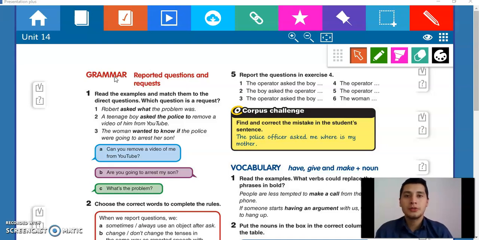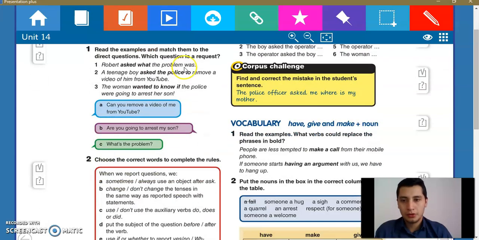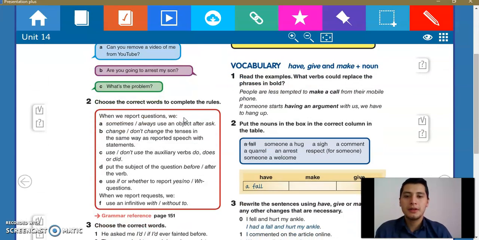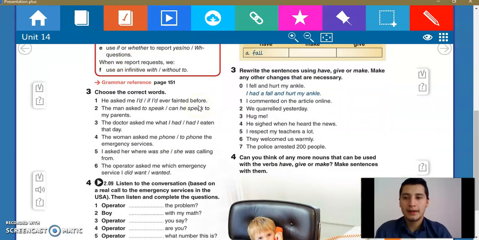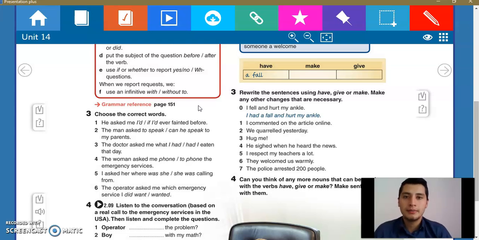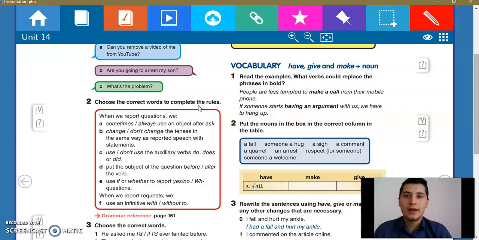in our class, we are going to start with a general review or a feedback on Unit 14, and I am going to explain again and I am going to answer all the questions in order to clarify all the doubts that you have according to reported questions and reported requests. Okay, we are going to have a general review in this page. This is page 82. We are going to be working in here. Remember that this is going to be very quickly because this is only a feedback. So I want you to have all your doubts ready in here.